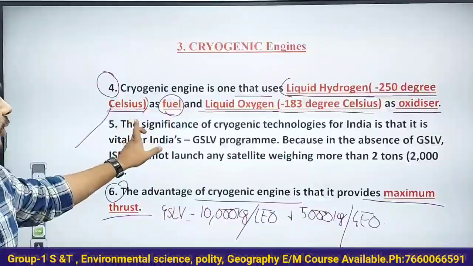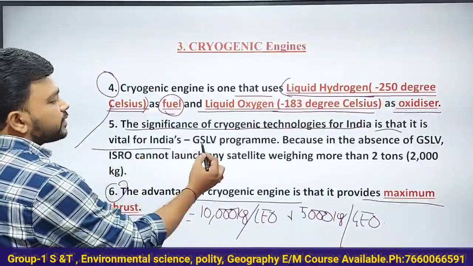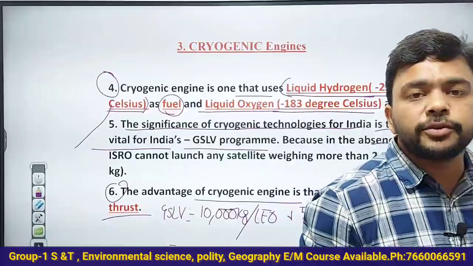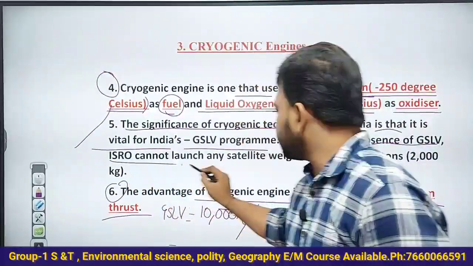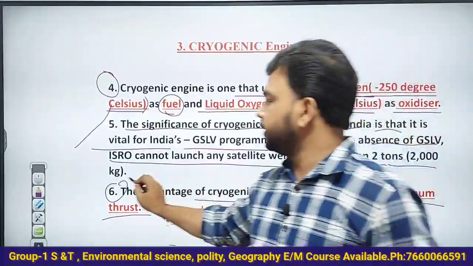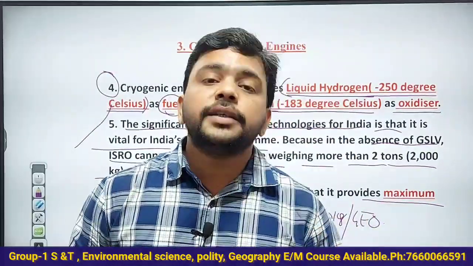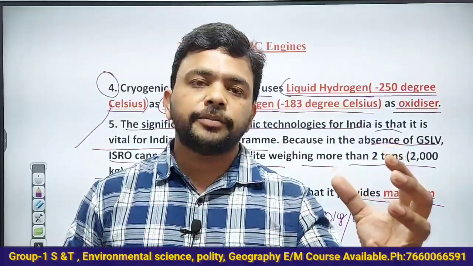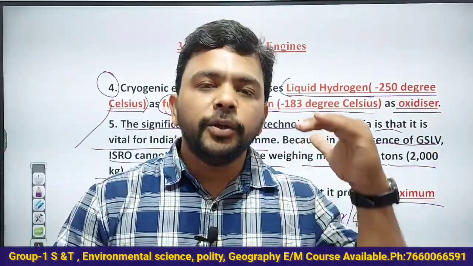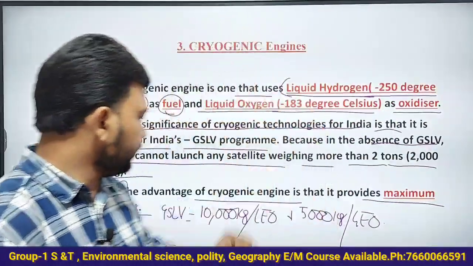So see here, the significance of the cryogenic technology for India is that it is vital for India's GSLV program. Why? In the absence of GSLV, ISRO cannot launch any satellite weighing more than 2 tons or 2000 kg. Understand that. The PSLV has a limitation. It cannot take a satellite of more than 2000 kg. Why? Because it does not have the cryogenic engine. If you use the cryogenic engine, you can take satellites of more than 2000 kg, that means up to 10,000 kg. Understand that very clearly.